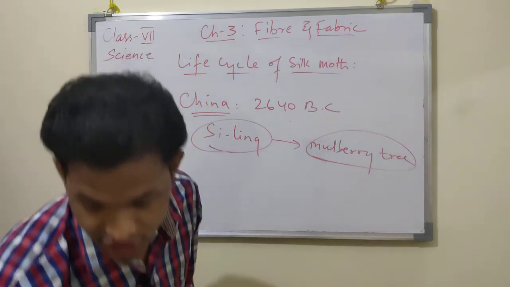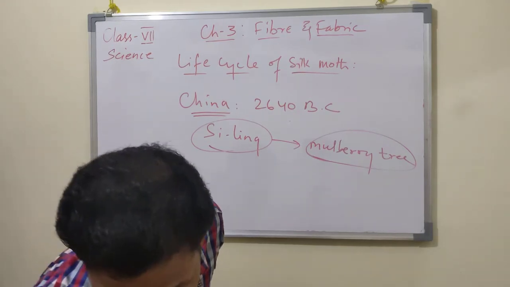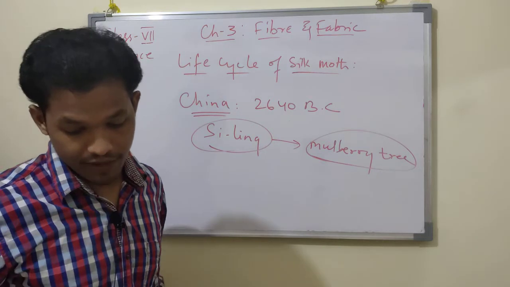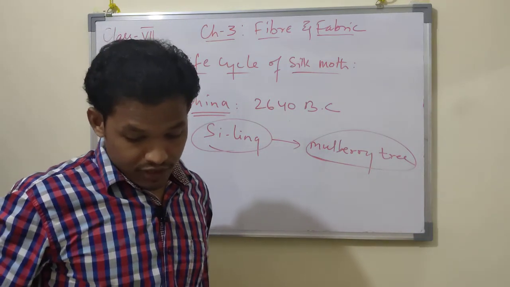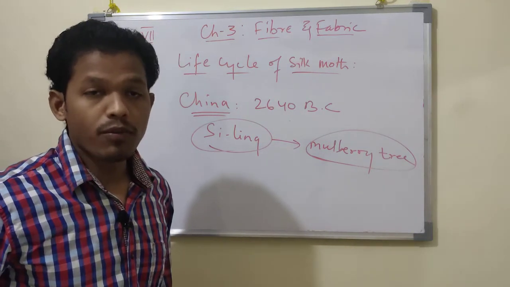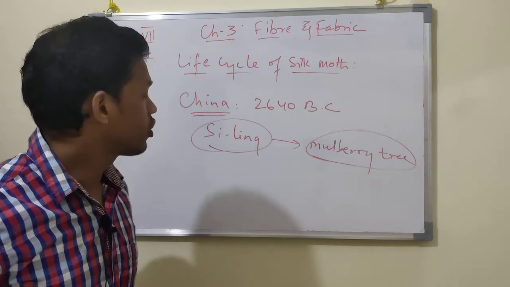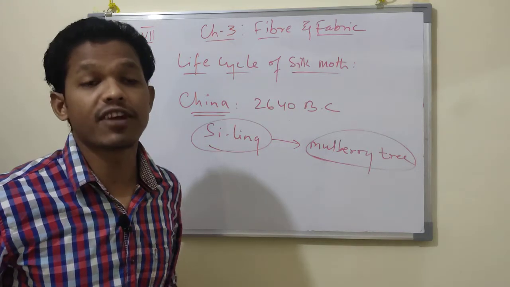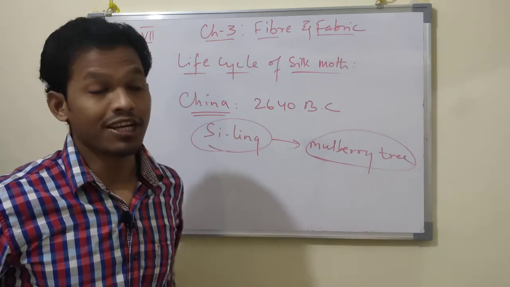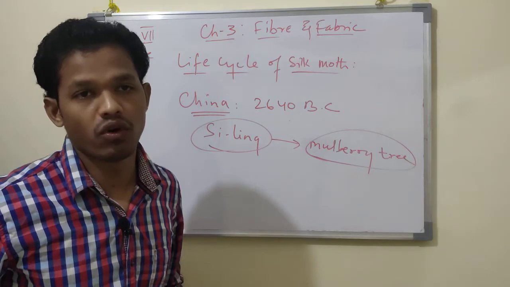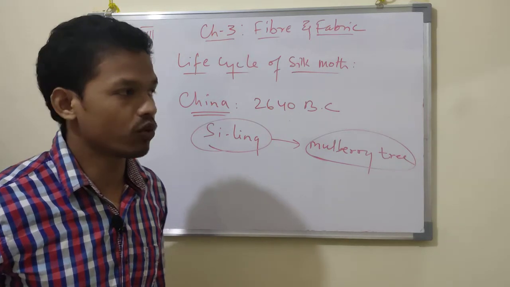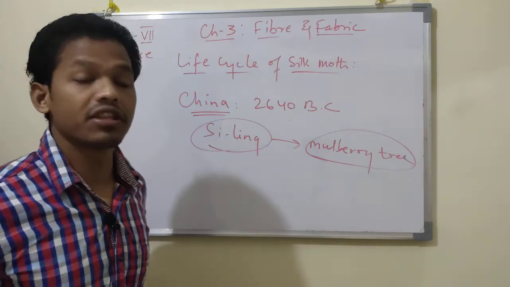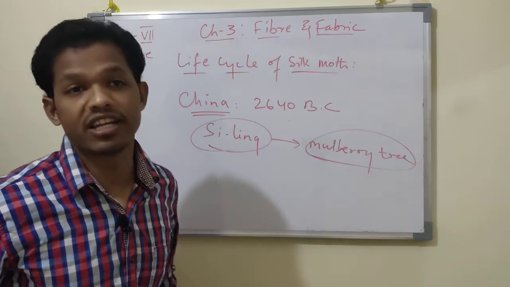So what happened? They kept it a secret for several years. Silk was the monopoly of China for a long time. But how did other countries come to know? With the help of the Silk Route, which you have studied in history. During the Silk Route trade, this secret was exposed to various countries.